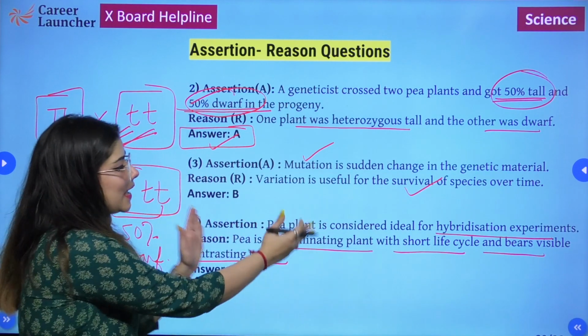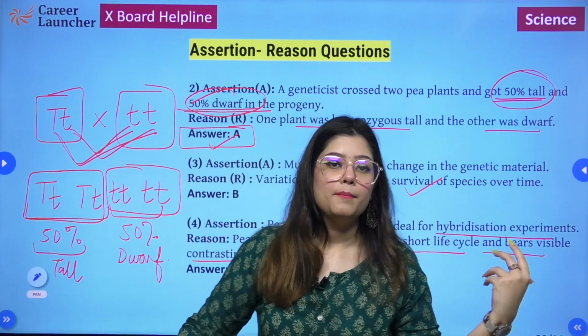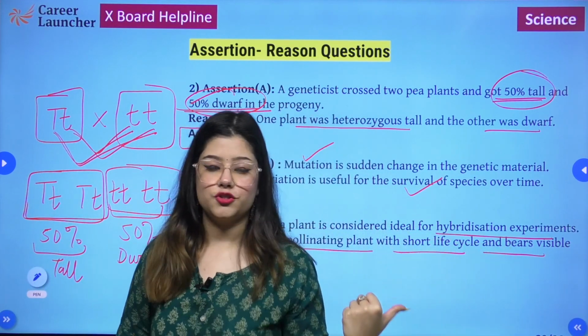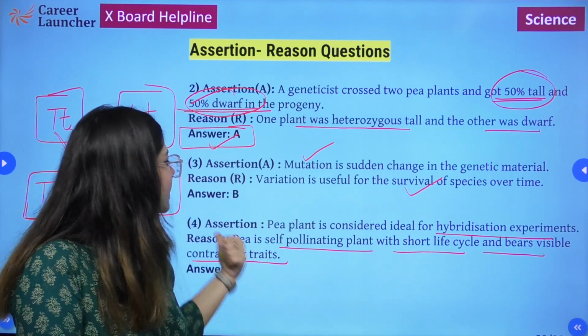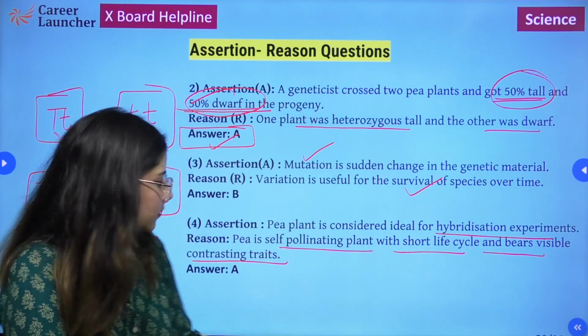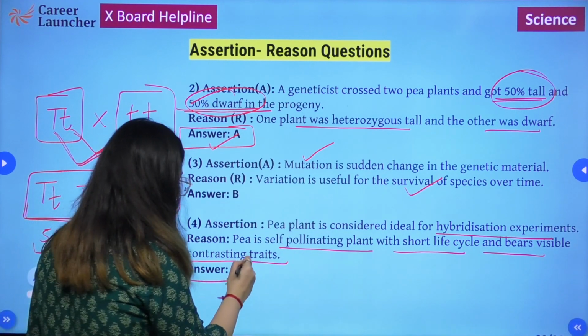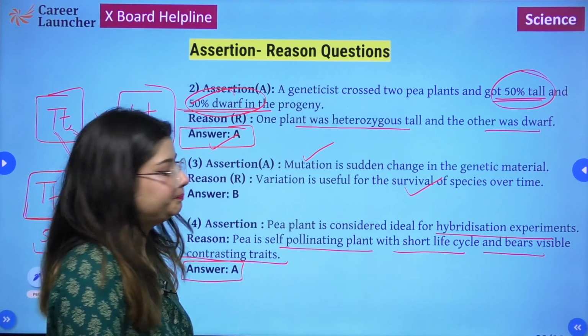This sentence actually explains why pea plant was used in hybridization experiments. So both assertion and reason are correct, and reason is the correct explanation for assertion. So we are going to choose the option A.